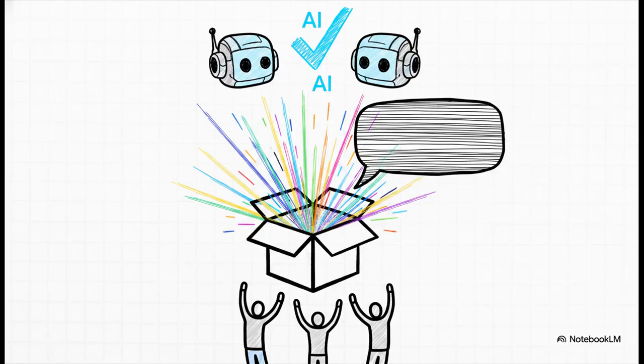And I want to leave you with this final, somewhat provocative thought. In a world that is increasingly governed by algorithms, from the healthcare treatments you receive to whether or not you can buy a house, shouldn't the right to a clear, honest explanation be universal? This brilliantly simple concept of AI checking AI proves that we really don't have to just accept the black box. We can actually force machines to explain themselves in our own language without lying to us.